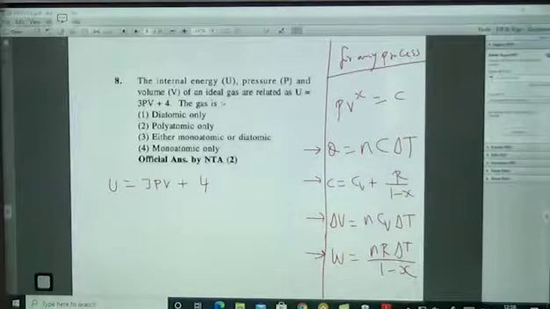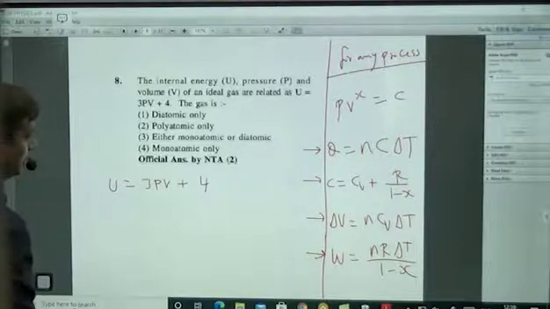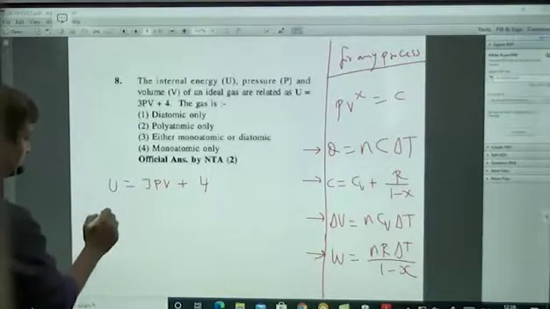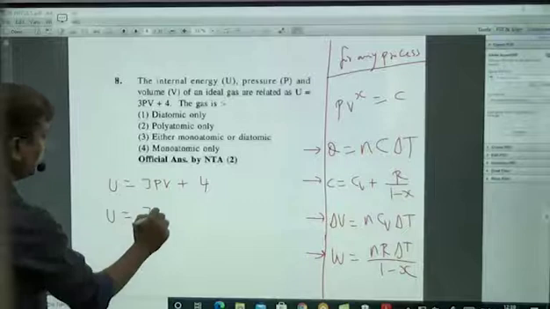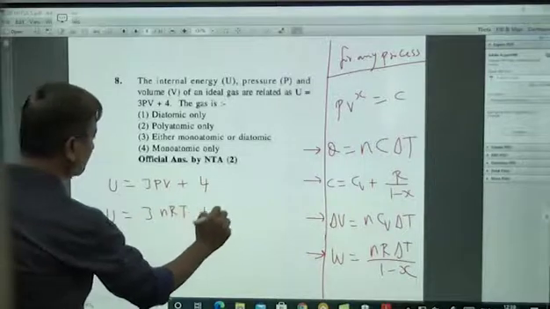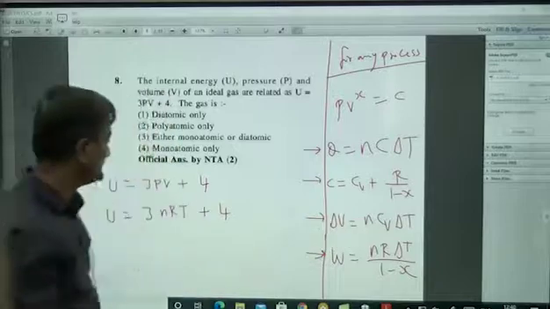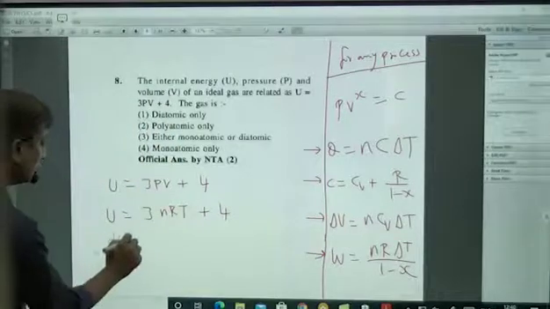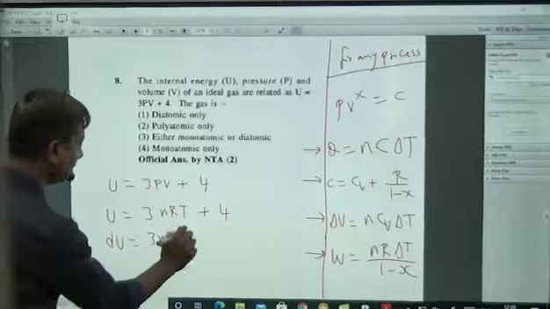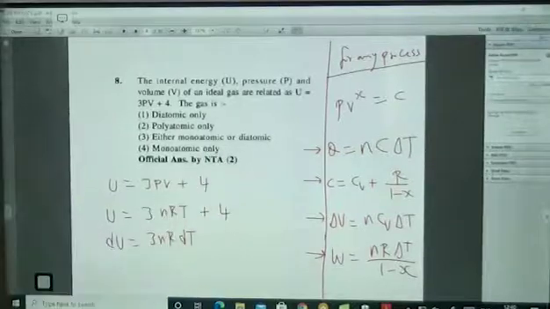So what can we do? We can convert everything in terms of T. Because U is equal to 3 into PV, which is equal to nRT plus 4. Now it will be better, because U also you can write it like this. Now if I differentiate, dU is equal to 3nR dT plus 0.